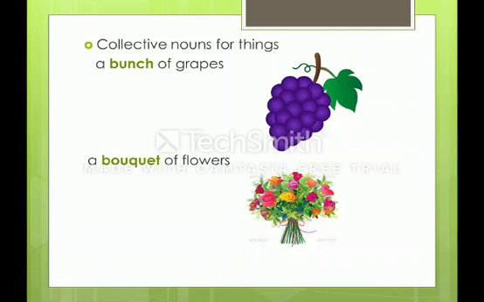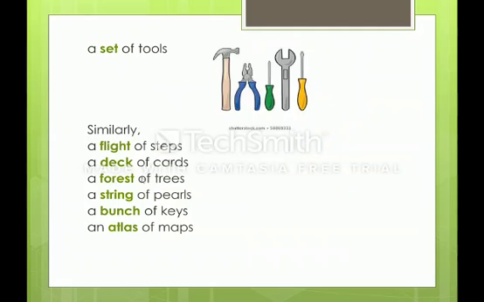Now, collective nouns for things. Can you see grapes here? We call it a bunch of grapes. A bouquet of flowers. A bunch is a collective noun for grapes and a bouquet is a collective noun for flowers. We can say a set of tools, flight of steps, deck of cards, forest of trees, string of pearls, bunch of keys, and atlas of maps. We can also say a constellation of stars, a clutch of eggs, a range of hills, a clump of trees, a pack of cards. In this way, we have many more examples.